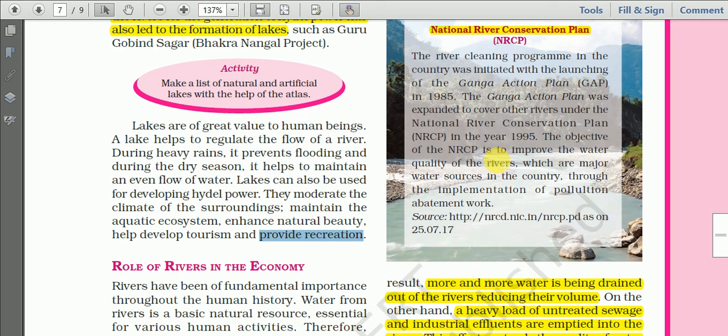Because of COVID-19, CBSE is deleting some of the topics from your textbook, and this chapter 3 is one of them, but they are telling that map items will be asked. Question and answer may not be asked in the final examination, but map items, the names of rivers and lakes, for locating and identification on the map of India, will be asked in the final examination. And that is why we have been learning this chapter.